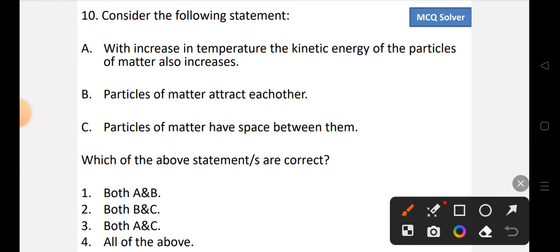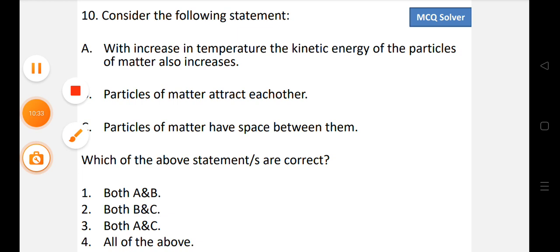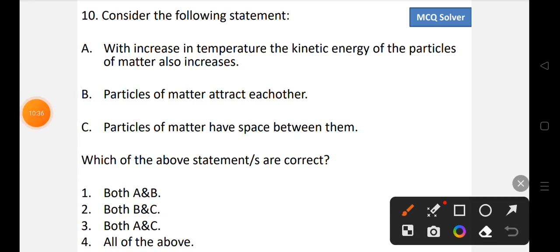So when we look into the statements, statement A is totally correct, that with increase in temperature the kinetic energy of the particles of matter also increases, and also particles of matter attract each other, so B is also correct. And particles of matter have space between them, so C is also correct. As all the above statements are correct, so the correct option will be option number 4, that is all of the above. So option 4 is the correct option.